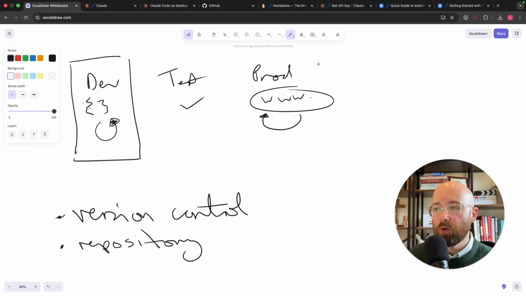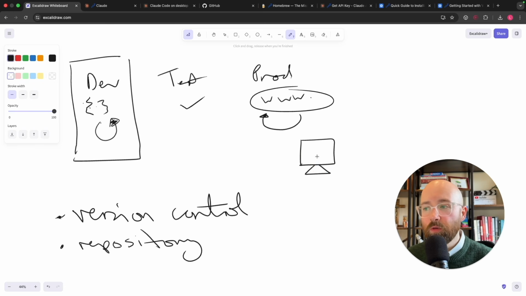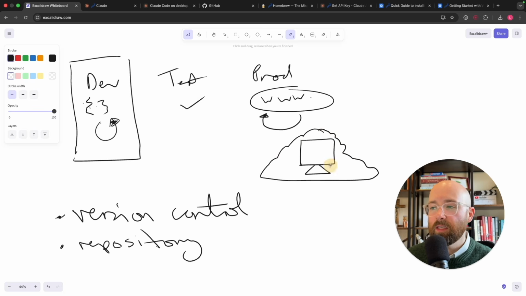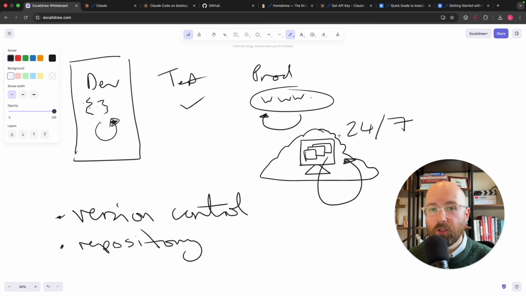Because here, if you were hosting this somewhere, so www.whatever.com, this is going to have to be run on a computer somewhere. So either it runs on your computer or somewhere in the cloud, right? Or a provider's, maybe a data center. Now, these files that are on here are your code files. If you want these code files accessible 24/7 and you want a backup copy to make sure they're all right, you need to store them somewhere.